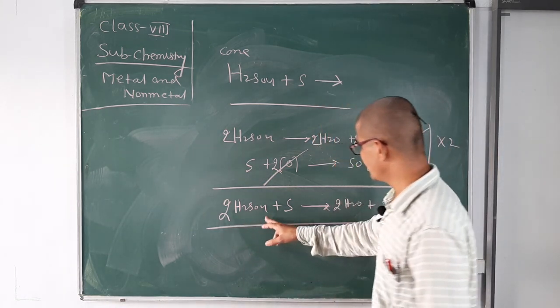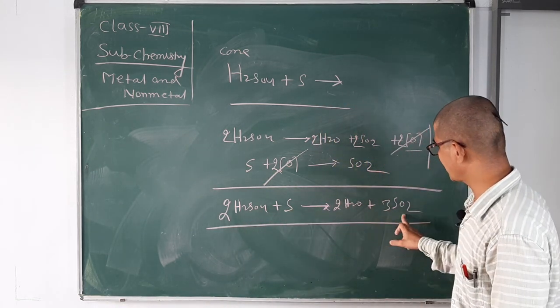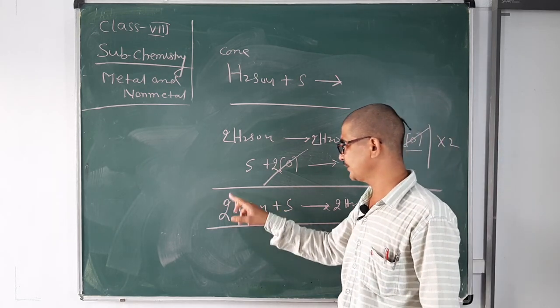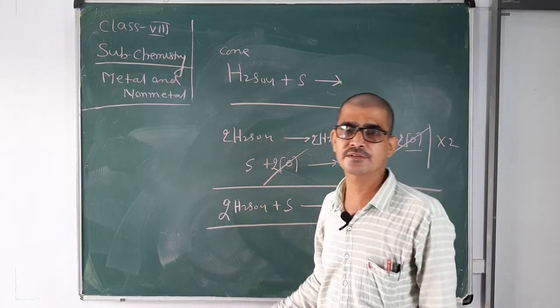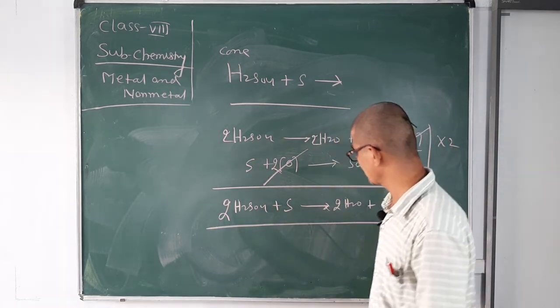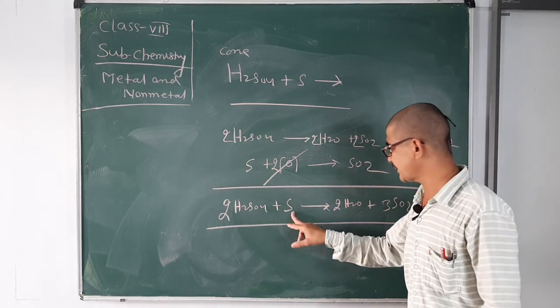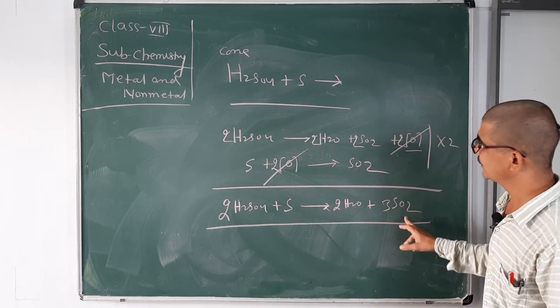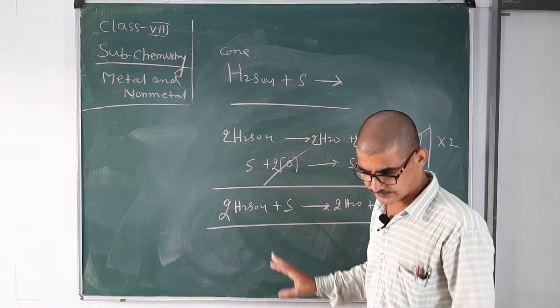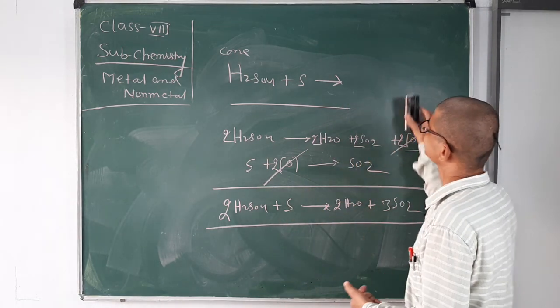Okay. So sulfur is oxidized into sulfur dioxide with the help of sulfuric acid. So in this reaction, sulfuric acid acts as an oxidizing agent because sulfur is oxidized into sulfur dioxide. So this is a way of writing the reaction.